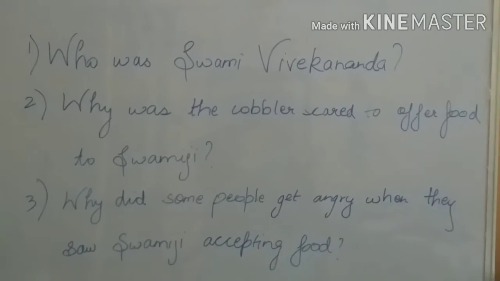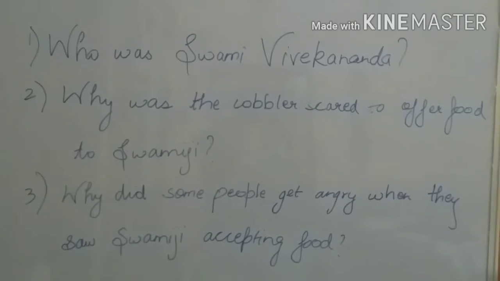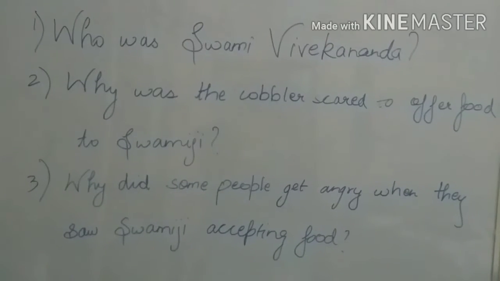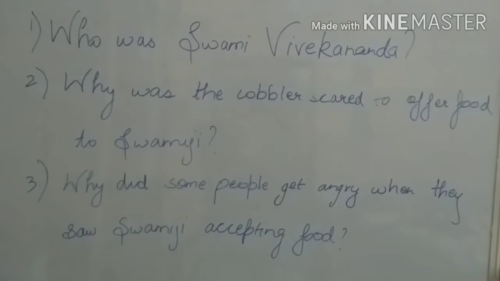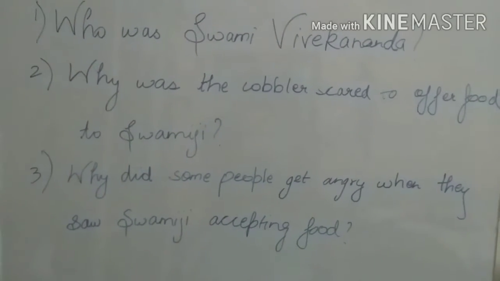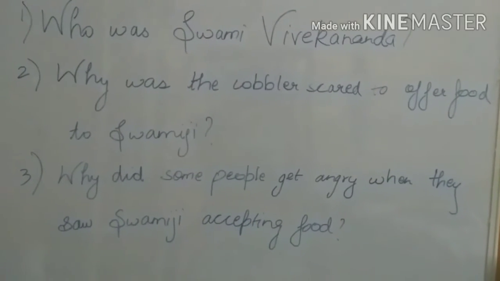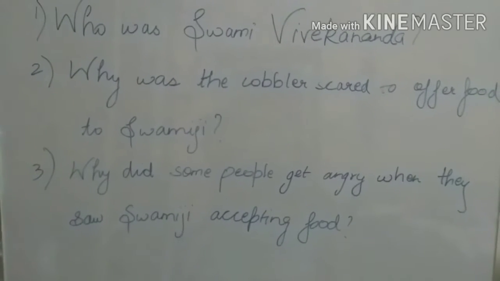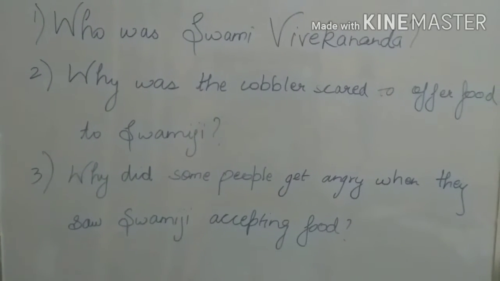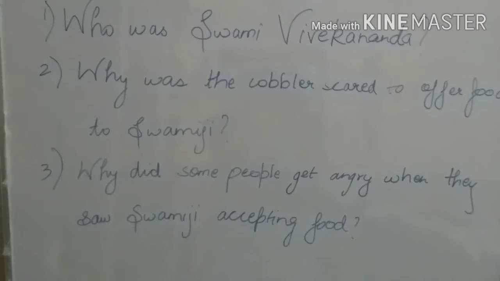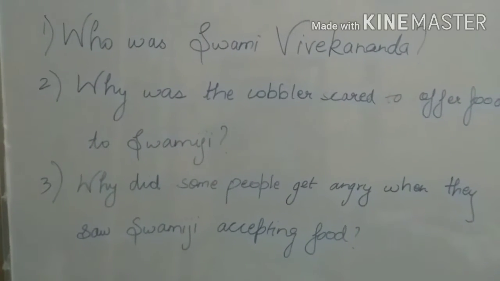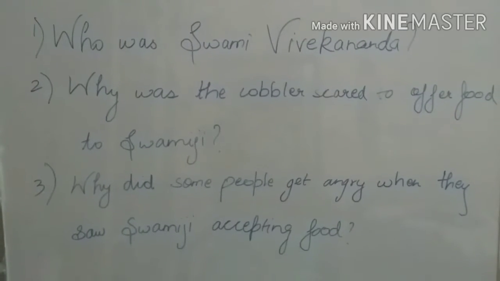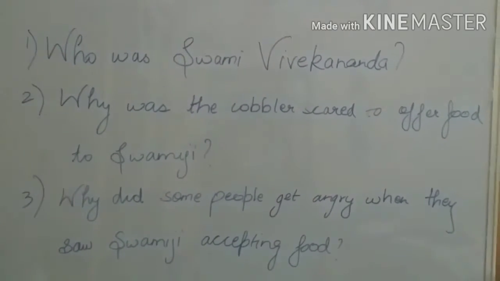Okay, students, I am speaking the answers and you can write them down in your notebooks. The answer to the first question, who was Swami Vivekananda? Swami Vivekananda was a Hindu social reformer. The answer to the second question is, the cobbler was scared because he belonged to a lower caste. Question number 3, why did some people get angry when they saw Swamiji accepting food? They got angry because Swamiji accepted food from the cobbler who belonged to a lower caste.